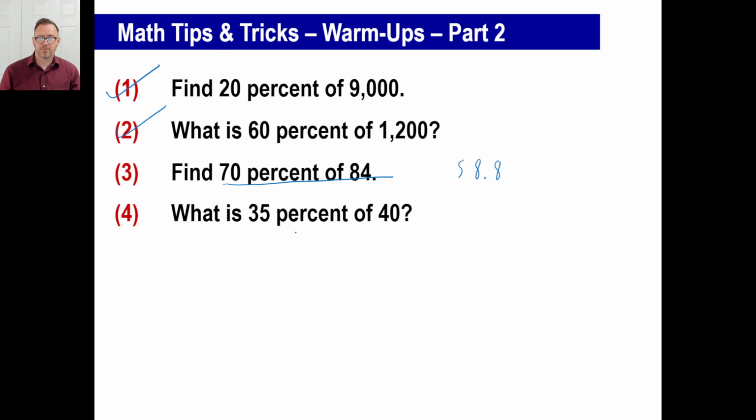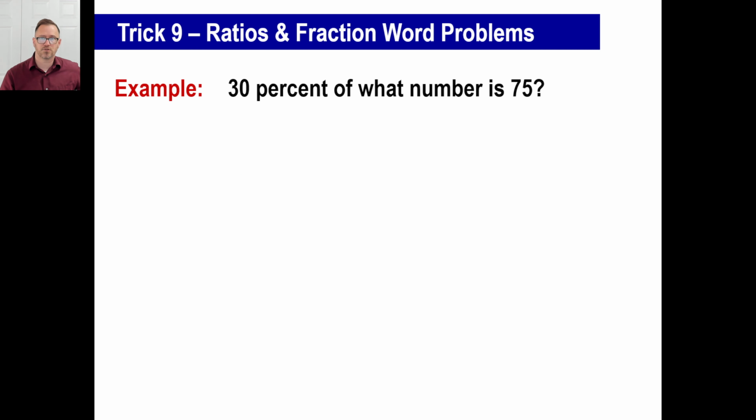All right, 35% of 40, you should be thinking 35 times 4. That's it. 30 times 4 is 120. 5 times 4 is 20. So 120 plus 20 is 140. The small part of 40 is only going to be 14.0. That's your reasonable answer. Okay.